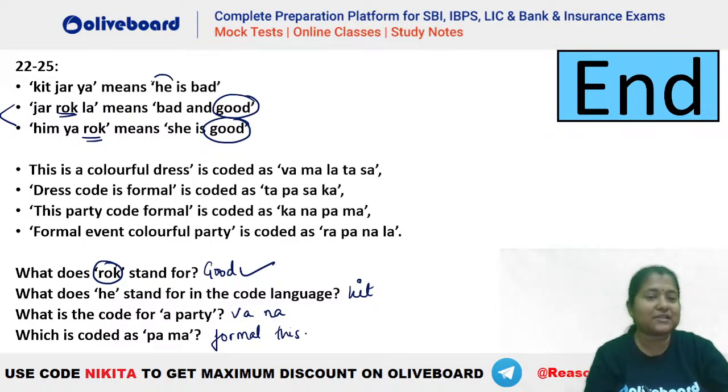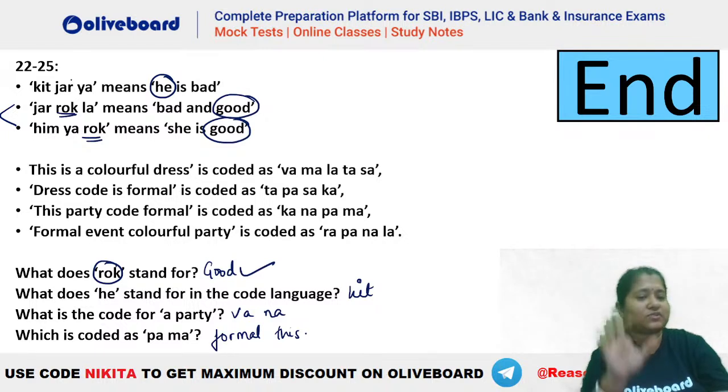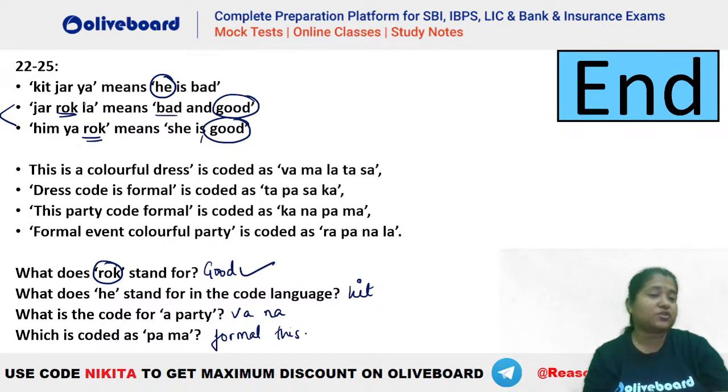He kahan par hai? You can see he is bad and he is there only in the first one. It's not there anywhere else, right? It's not used in any of the other statements. That means it's an exclusive code. You can see is here and bad is also here. So what is the only one which has not been used anywhere else? You can see jar and ya, they have been used in second and third. That means it has to be kit, right? So kit will be the right answer.